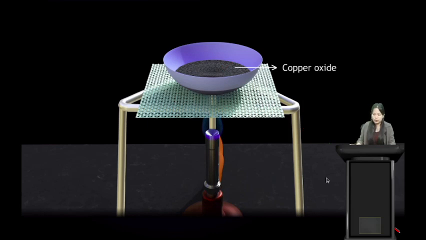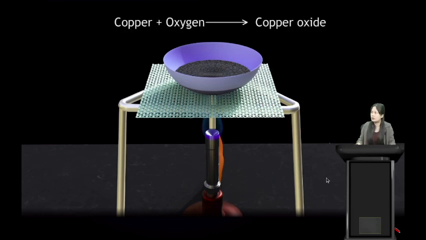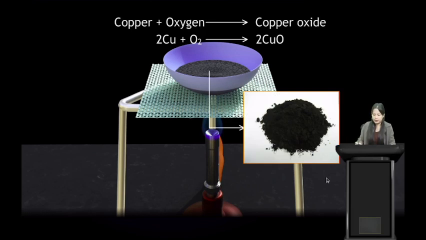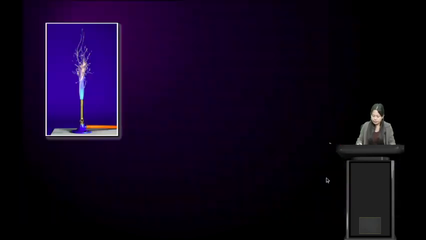So when copper reacts with oxygen, it forms copper oxide. So we have the chemical reaction, that is 2Cu plus O2 gives us 2CuO. So when copper reacts with oxygen, it gives us copper oxide, and this copper oxide is black in color.